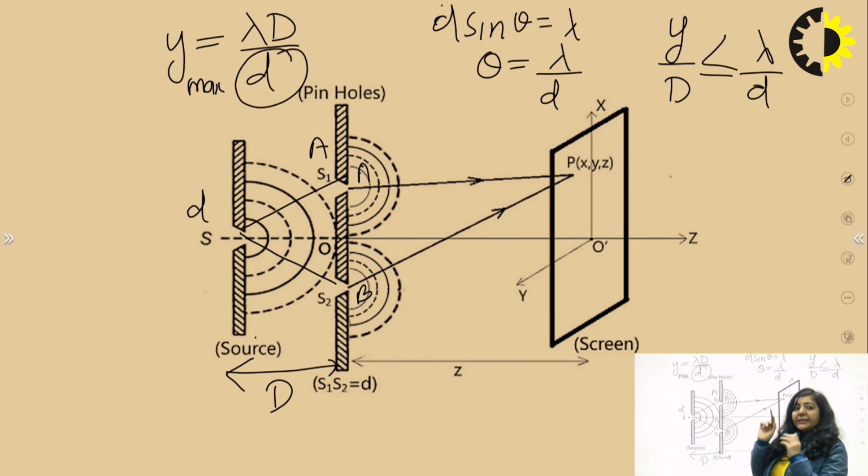So if d is approaching 0, means the light source is having a very small size, approaching the size of a point source. So if you have a point source, then this d is approaching 0. So when d is approaching 0, this Y max will approach infinity. Means smaller the value of d, greater will be the spatial coherence length.